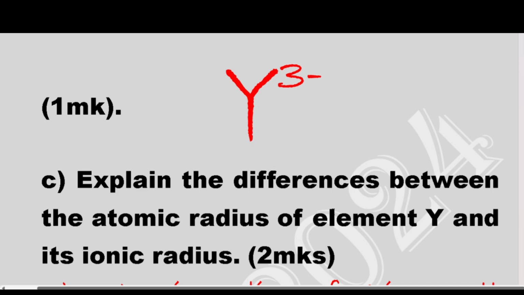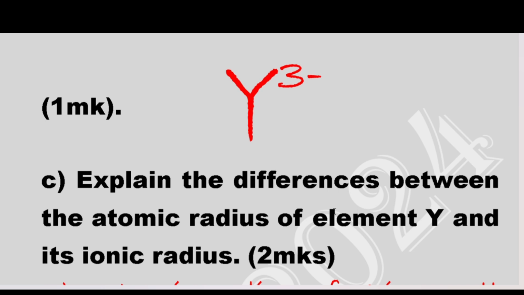Part C of the question says, explain the difference between the atomic radius of Y and the ionic radius of Y. So now, remember, we are gaining more electrons. We are getting in more electrons. So now, the atomic radius will be small compared to the ionic radius. Reason being, the existing electrons and the incoming electrons will exhibit a repulsion between them.